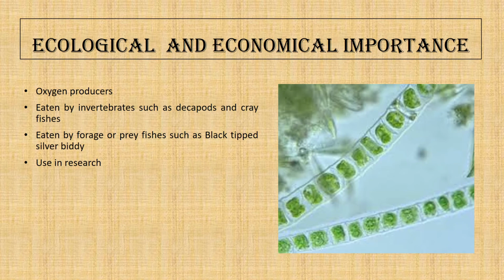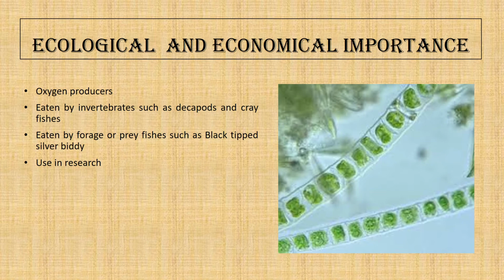The ecological economic importance. Now, Ulothrix are the major oxygen producers. I mean, they photosynthesize, and by photosynthesis they aerate the water. So this natural self cleaning property of water is due to all green algae, and Ulothrix is one of them.